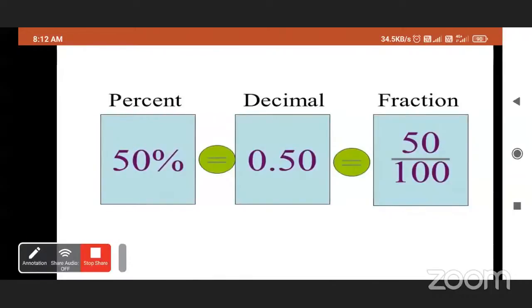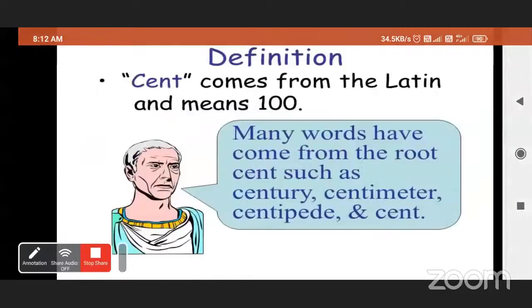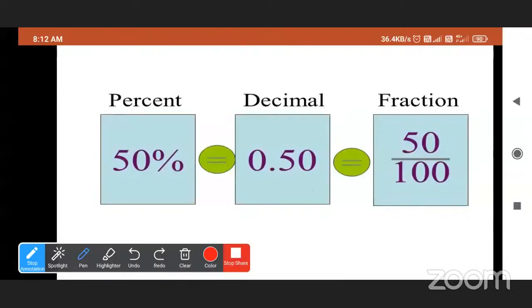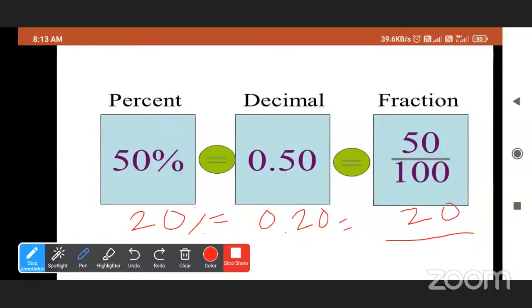If here it is 20%, what is the decimal? Can you tell me? The decimal of 20% is 0.20. And the fraction is 20 upon 100. Very good.